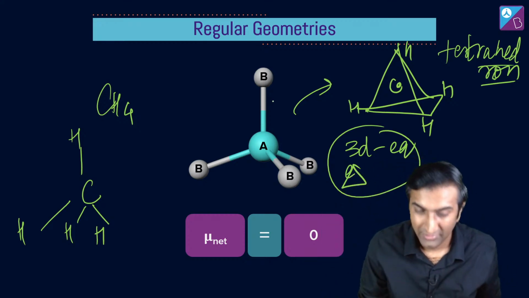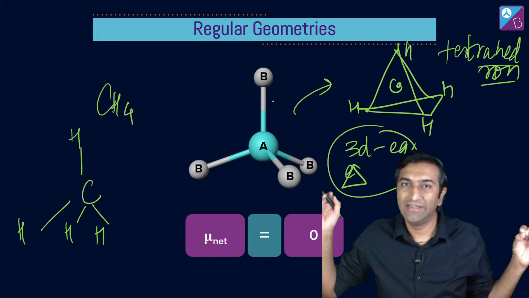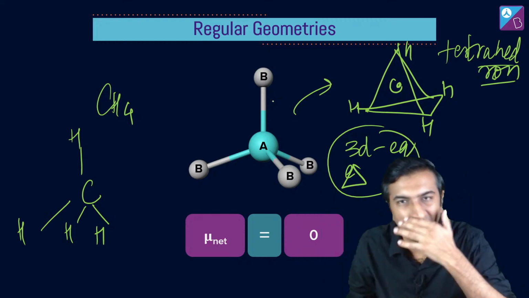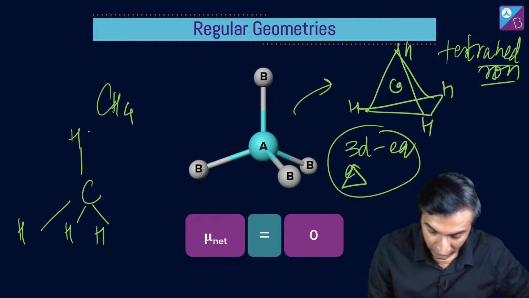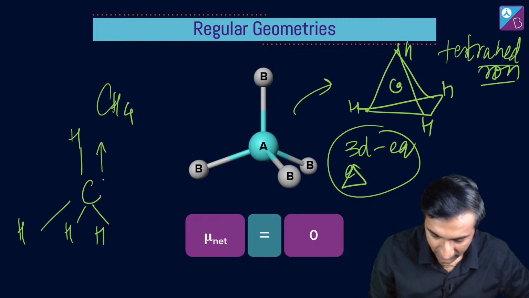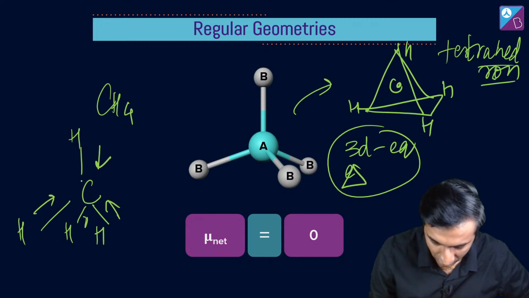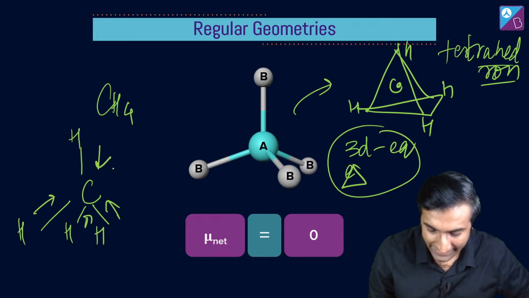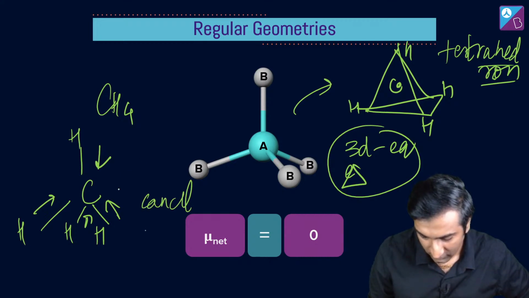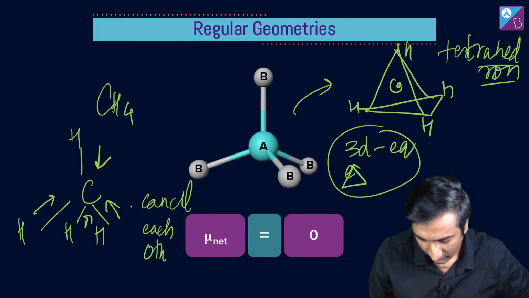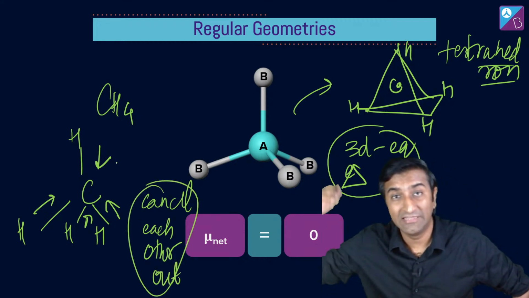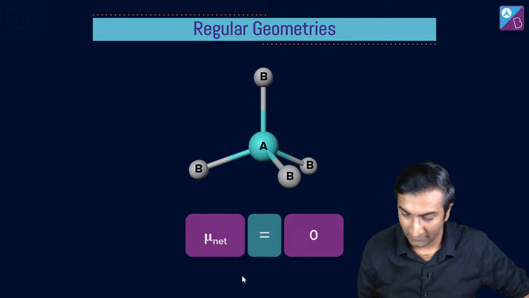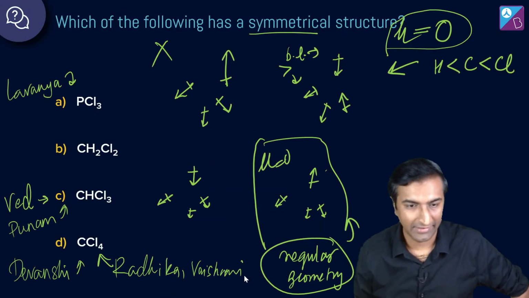And in the middle is carbon. This is a bit of a geometry idea. If you like geometry, you will understand immediately. If you don't, it may be a little weird, but it's okay. I've explained it another way also. See, this is going up, this is going down. This is going this way, this way, this way, and they will all cancel each other out. And because all these individual dipoles cancel each other out, the overall molecule will not have a dipole moment. Anjum, I hope that helps.